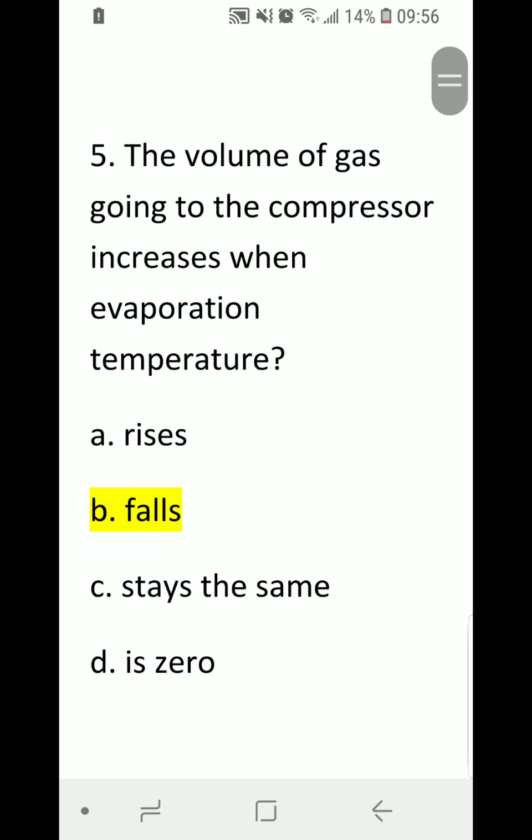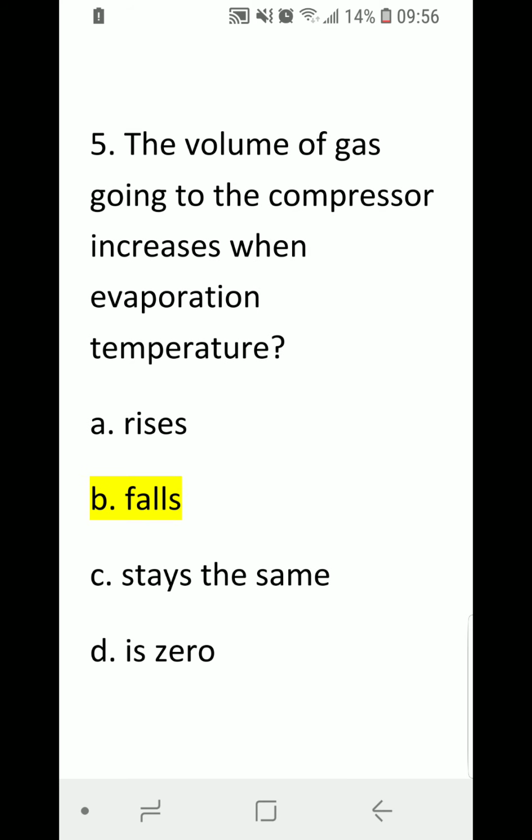Number 5. The volume of gas going to the compressor increases when evaporation temperature A. rises, B. falls, C. stays the same, or D. is 0. Correct answer is B. falls.